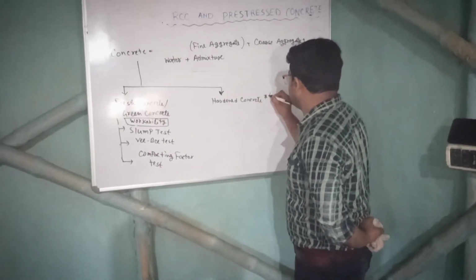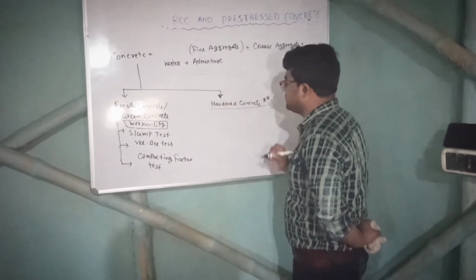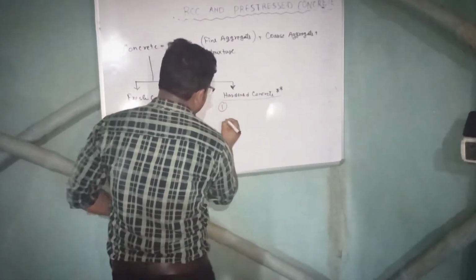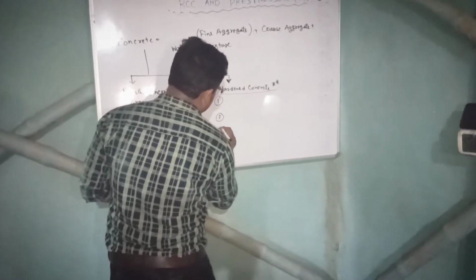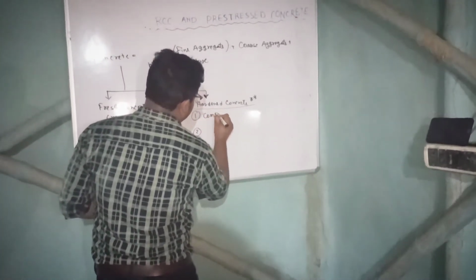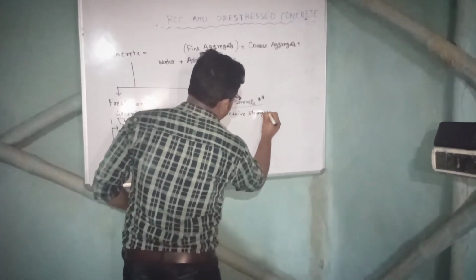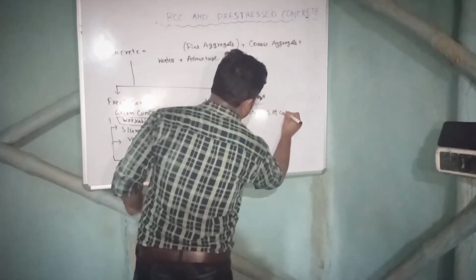Now this one is very important, that is hardened concrete. We will see it in detail. In hardened concrete, 3 names are very important. First is compressive strength of cube, right?